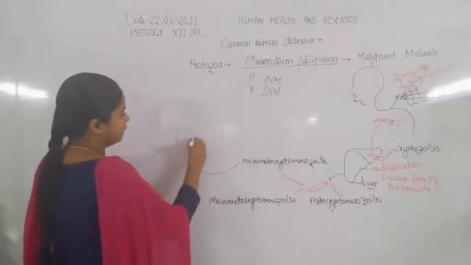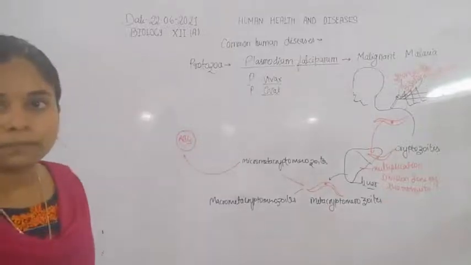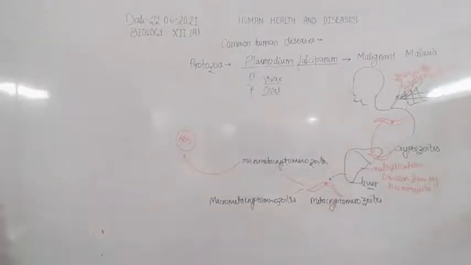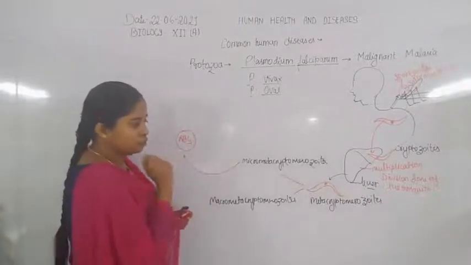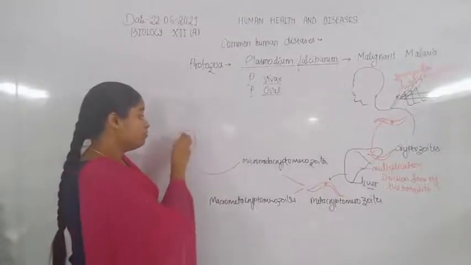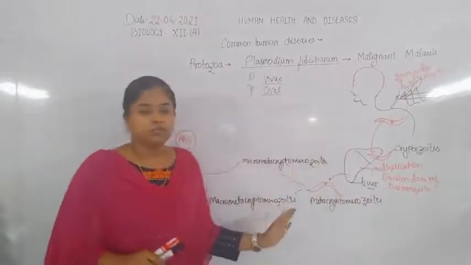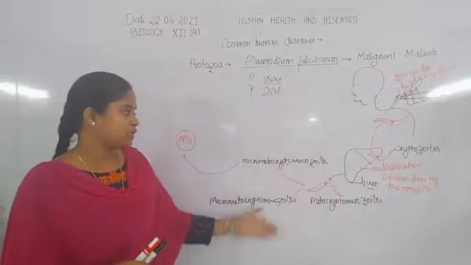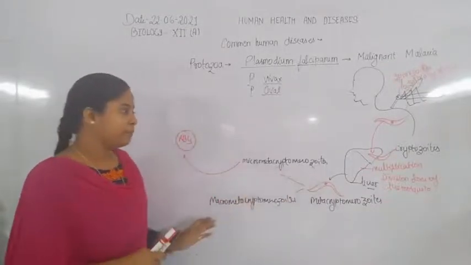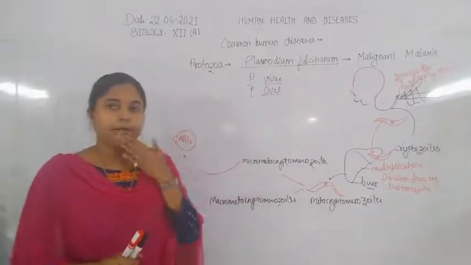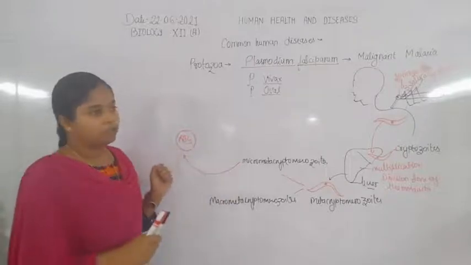When the micro metacryptomerozoites infect the RBCs, finally when they release from the liver cell, they convert into metacryptomerozoites and undergo differentiation to form the micro metacryptomerozoites and macro metacryptomerozoites. Now these micro metacryptomerozoites then infect the RBC cell.